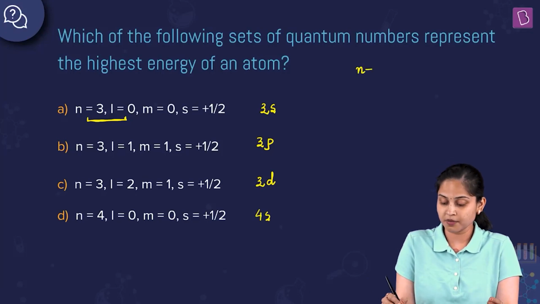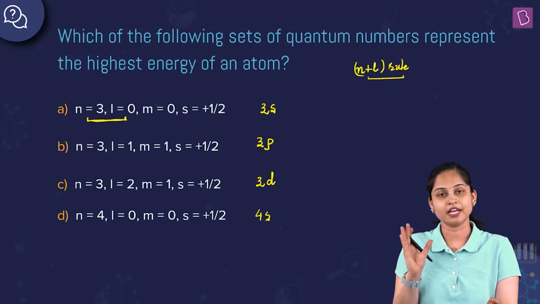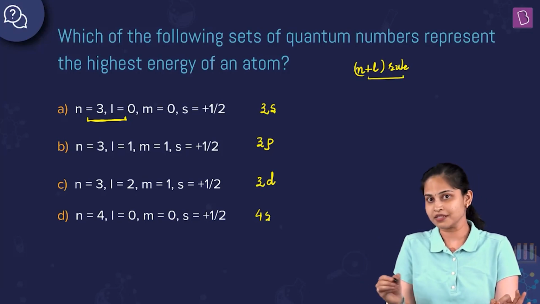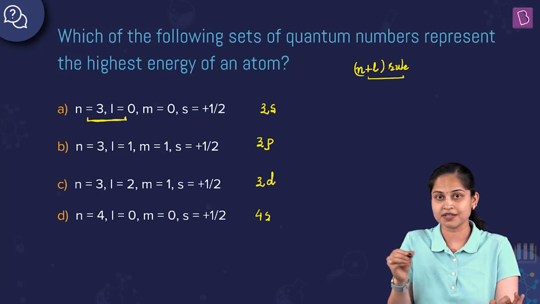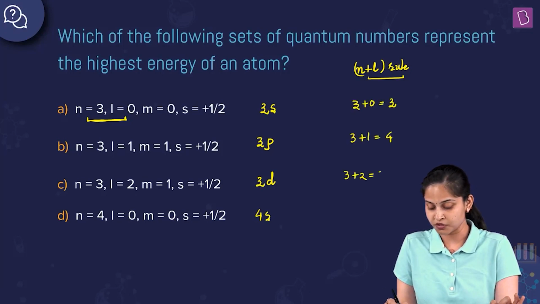Now you might have studied the n plus l rule, which describes the energy of the orbital. So, from the n plus l rule, what is the value of n plus l for the 3s subshell? It is 3 plus 0, which equals 3. Then it is 3 plus 1 equals 4. Then it is 3 plus 2, which equals 5.